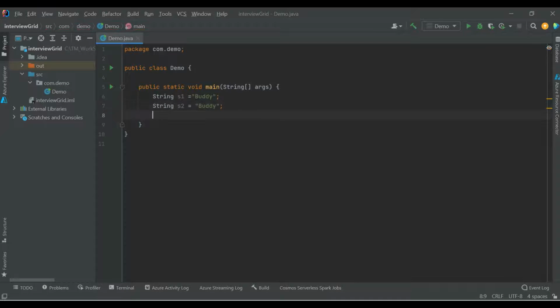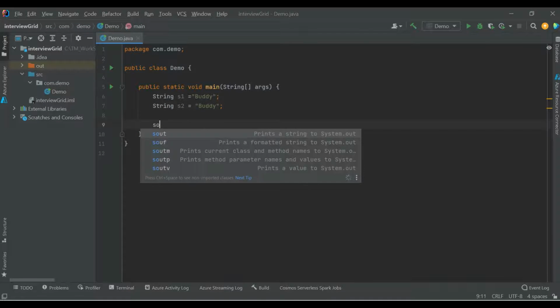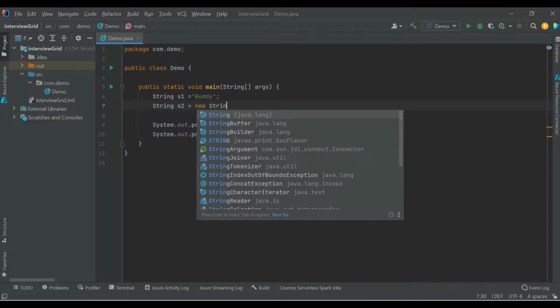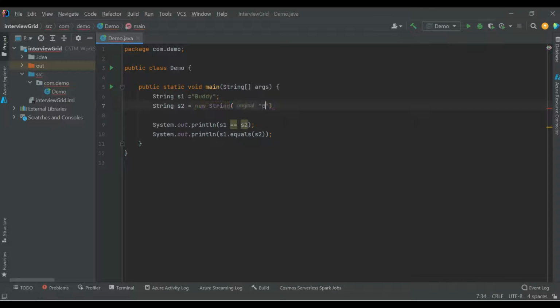Now string s2 is equal to buddy. So when we do this, we write System.out s1 equal to s2, and System.out s1 dot equals s2. Or what I can do is s2 equal to new String, I'll pass buddy here, and yeah, we are good. So what do you think this will do?